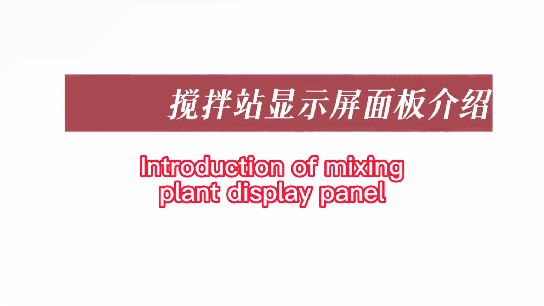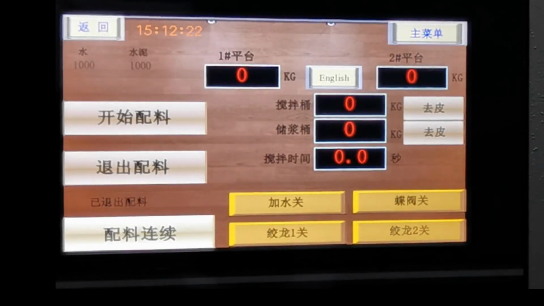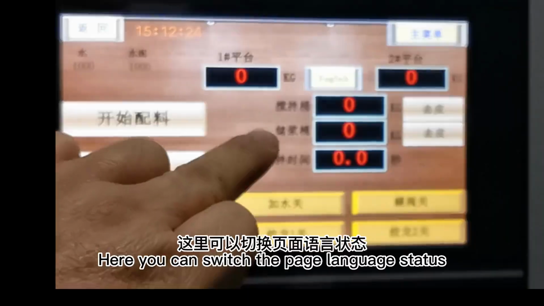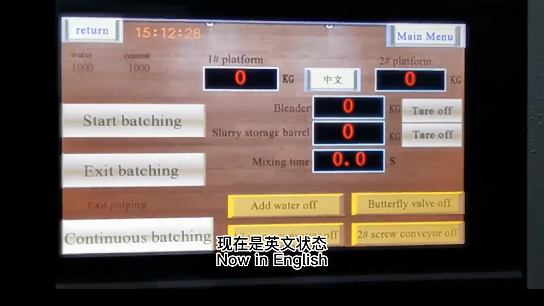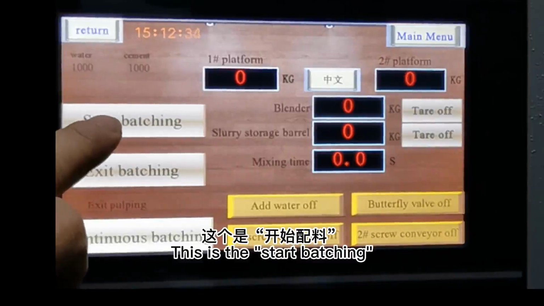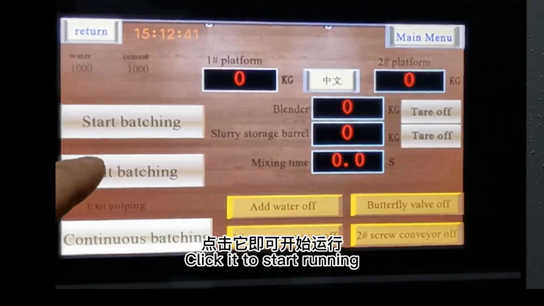Introduction of mixing plant display panel. Here you can switch the page language status. Now in English. This is the start batching. Click it to start running.